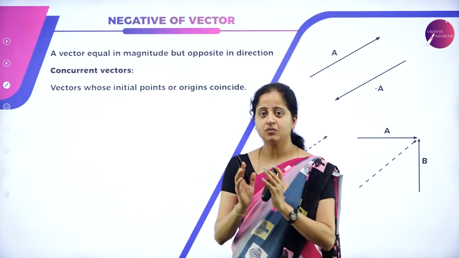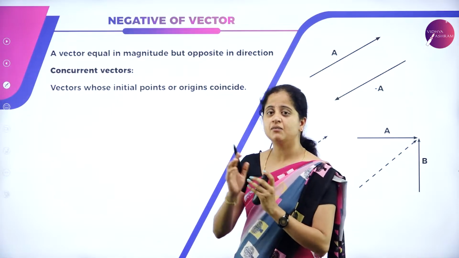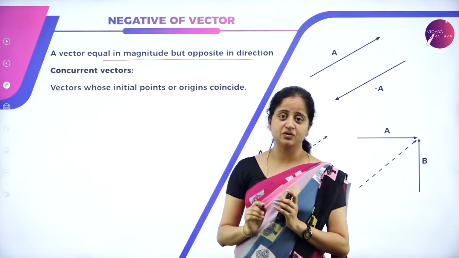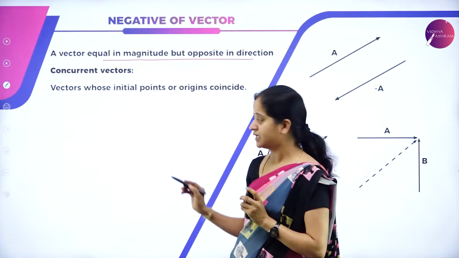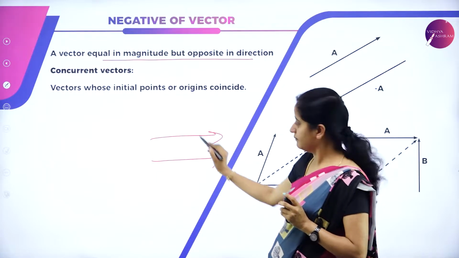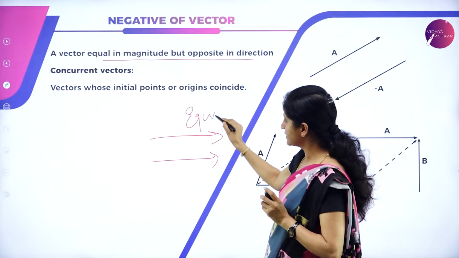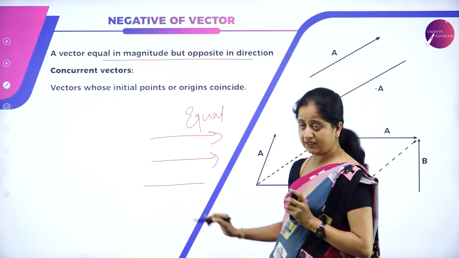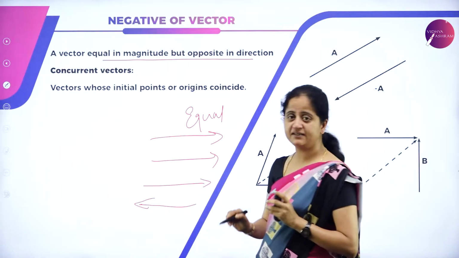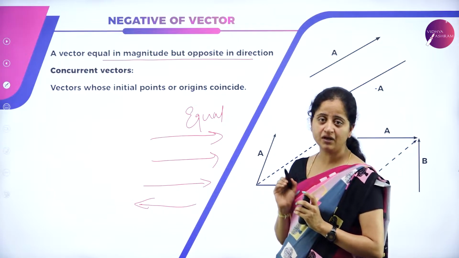We know what an equal vector is. Now let us see what the negative of a vector is. It is a vector which is equal in magnitude but opposite in direction. If magnitudes are equal and the direction is also the same, we call them equal vectors. If the magnitude is equal, that is, the length of the line segment is equal, and the direction is opposite, then we can say it is the negative of a vector.